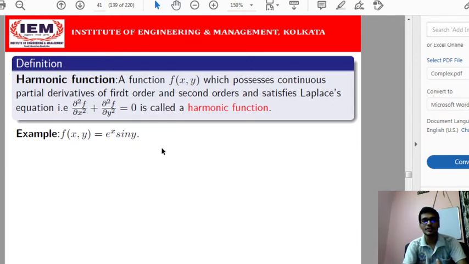For example, if I take f(x,y) equals e to the power x sin y, this will be a harmonic function. You can verify: the partial derivative ∂f/∂x is e to the power x sin y, and ∂f/∂y will be e to the power x cos y. Then you can find ∂²f/∂x² and ∂²f/∂y², and add them together, and you will get that these conditions are satisfied. All the partial derivatives are continuous, because the exponential function is continuous and the sine and cosine functions are continuous, so their product must be continuous. So both conditions are satisfied here, and this function must be considered a harmonic function.